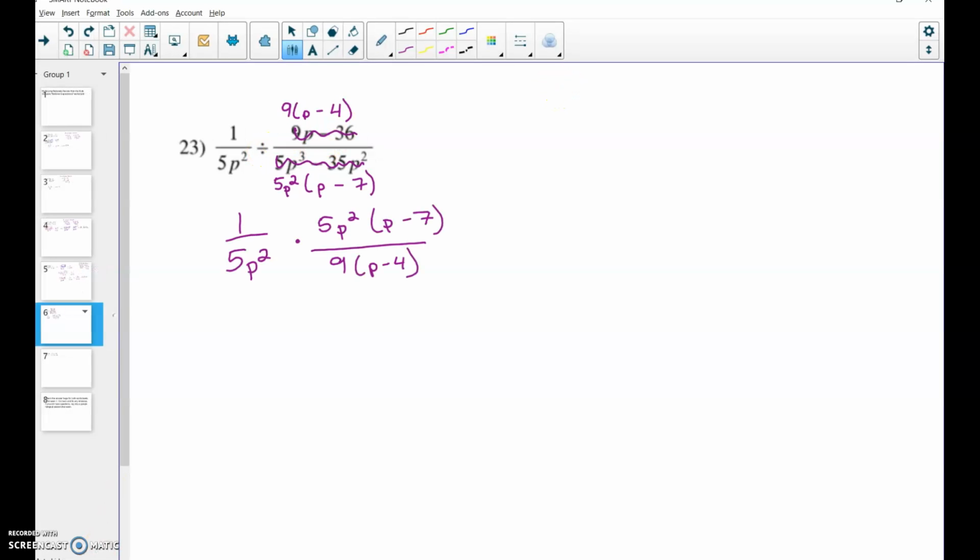Okay, I need to list my excluded values. So I have 5p squared, and then I have p minus 4.